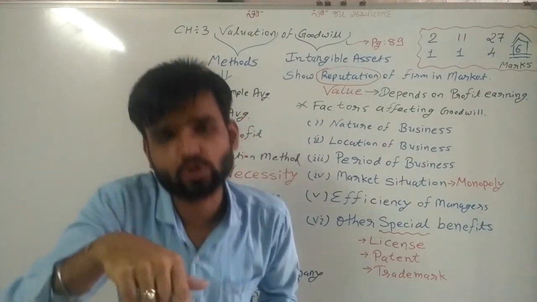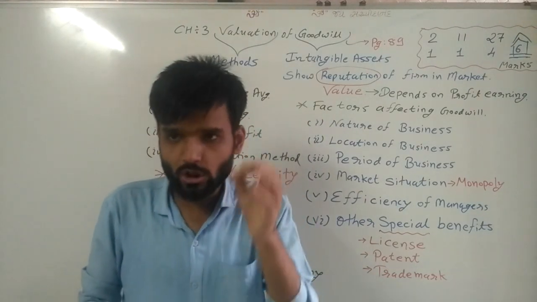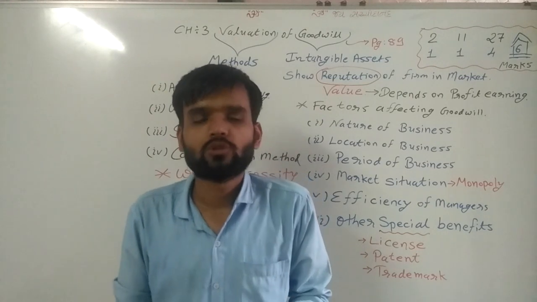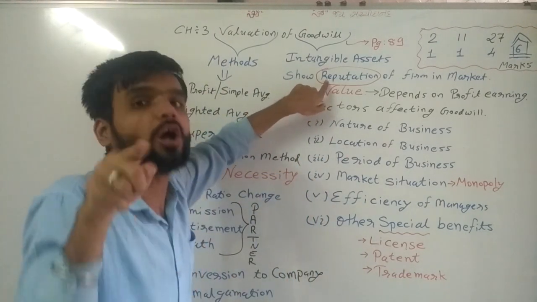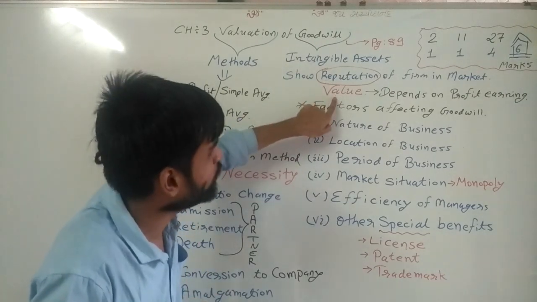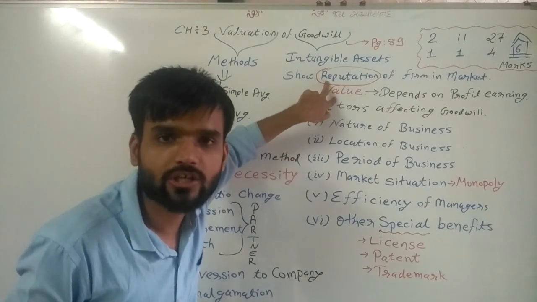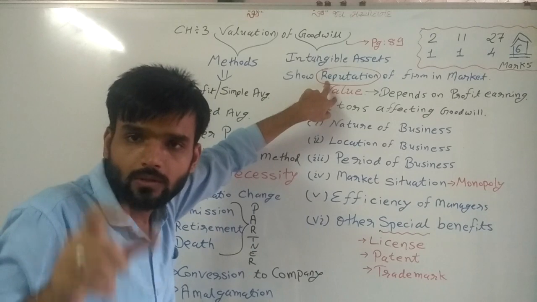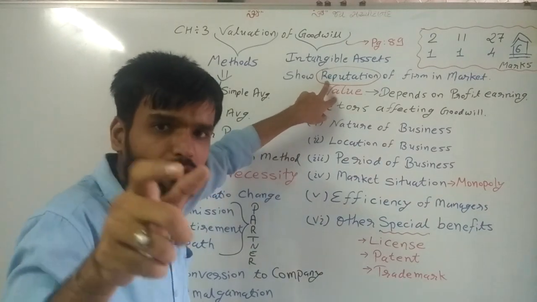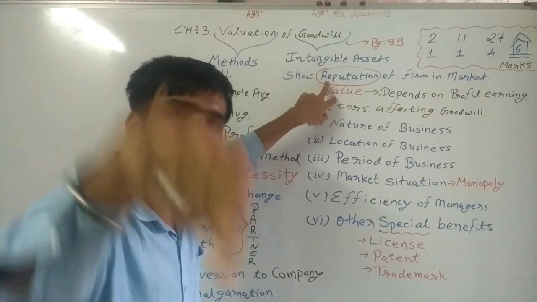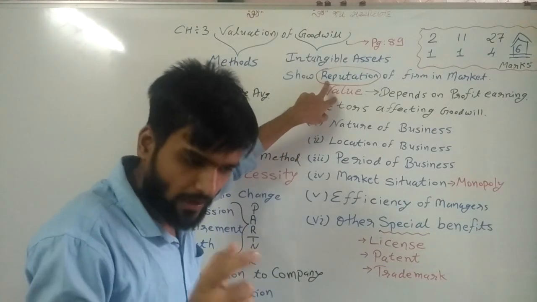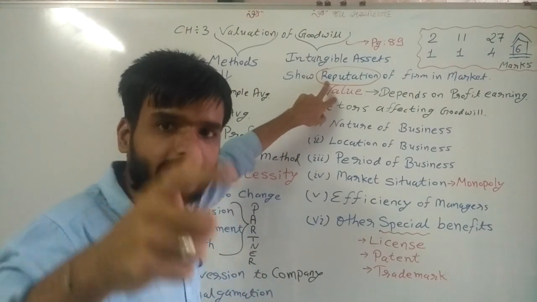Now a second definition is also given. Actually, goodwill is a value. What is the value of goodwill? The value of reputation. If you have a reputation in the market, then what is the value of that reputation? 5,000, 10,000, 5 lakh, 20 lakh, 50 lakh?